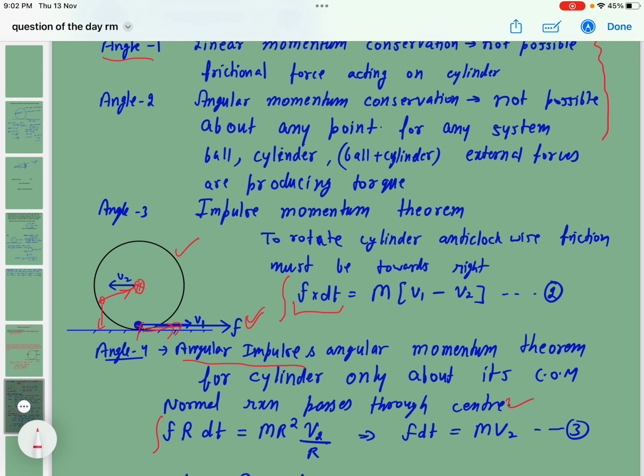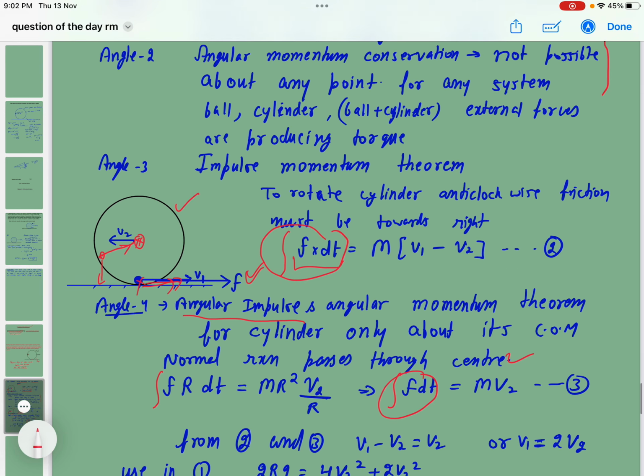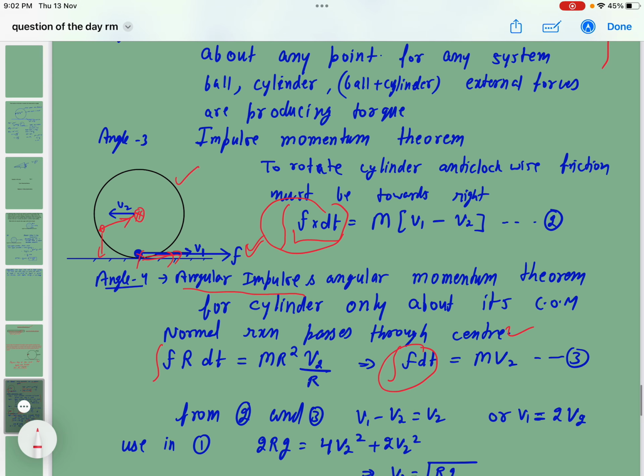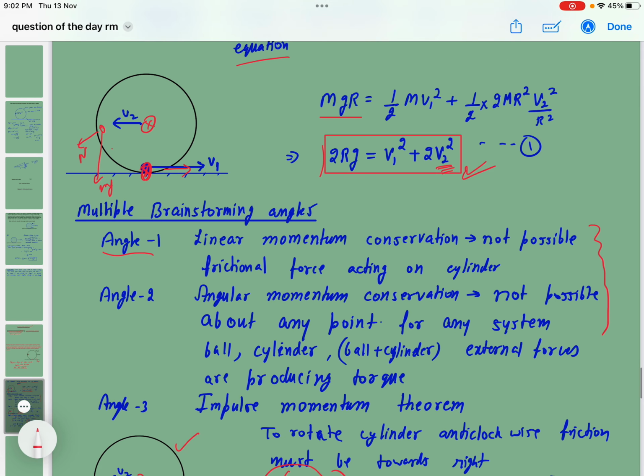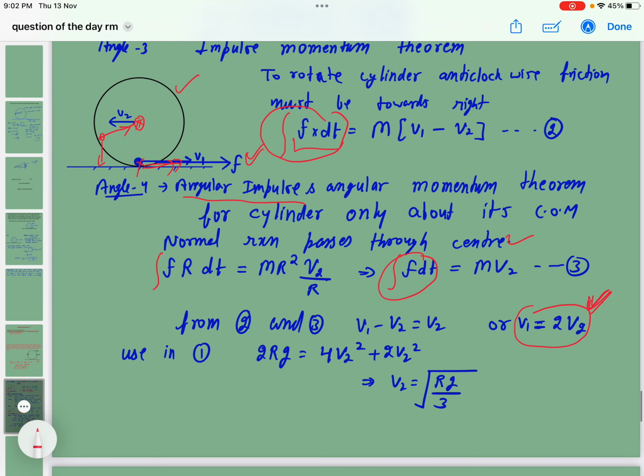Then I can write F dt is equal to mv2. From this F dt, I can get a relation between v1 and v2. So I am getting v1 as 2v2. This obtained result, v1 equal to 2v2, I can substitute here, and by solving I am getting the answer as under root rg by 3. This is the right answer.